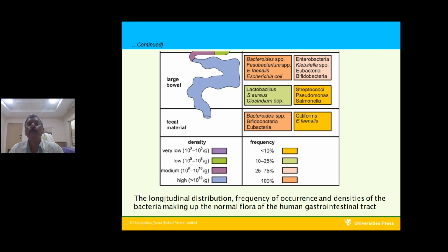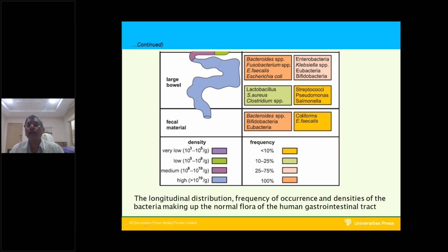They are anaerobic non-spore forming bacteria: Bacteroides, Fusobacterium, Enterobacter, the other Lactobacillus, Clostridium. Also Bifidobacterium, Eubacterium, and Bacteroides species are present. These are anaerobic non-spore forming bacteria.